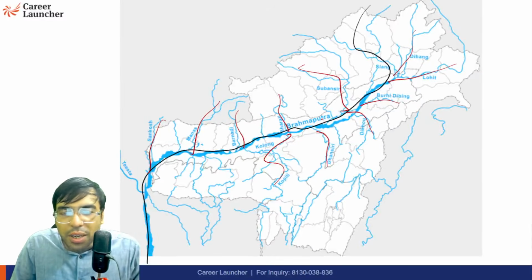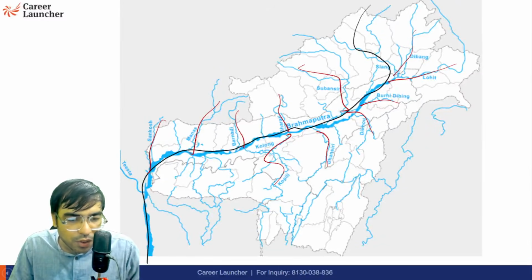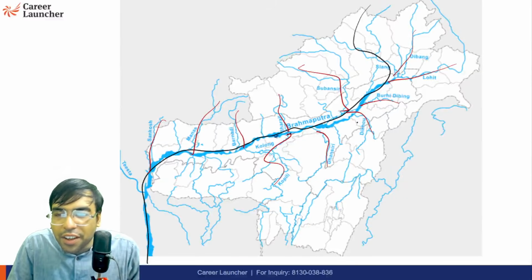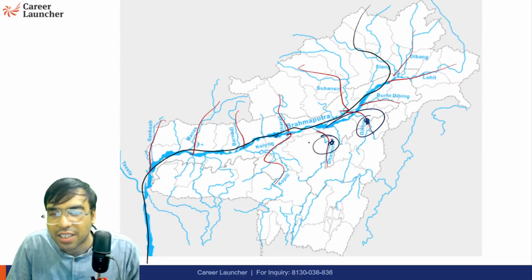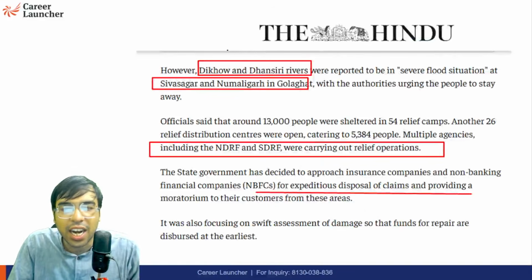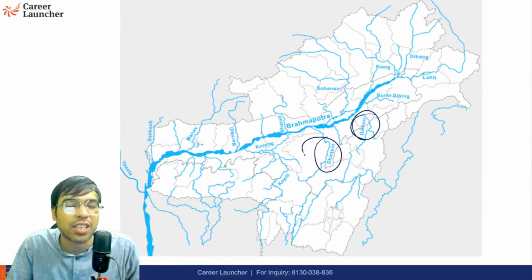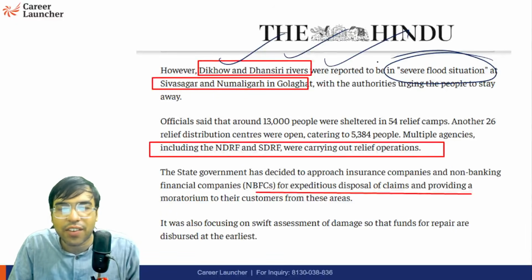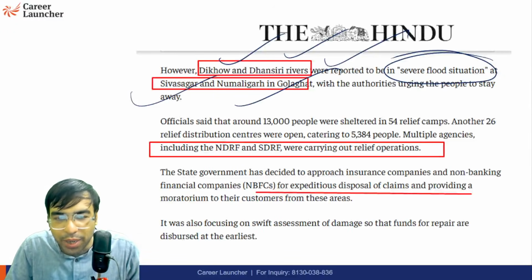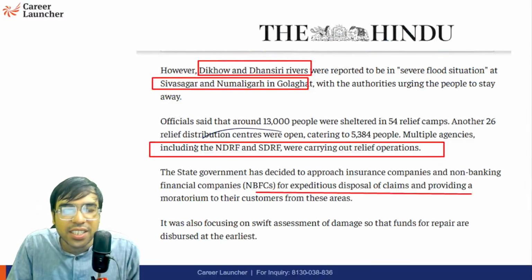If you see it carefully, many of the cities that are on the Brahmaputra and away from it, like somewhere around Dikhau or somewhere here, were also affected because of these rivers. Here is Dikhau and this is Dhansari. They have also caused damage, a very severe flood situation. At Sivasagar and Numaligarh, NDRF and SDRF were carrying out operations.